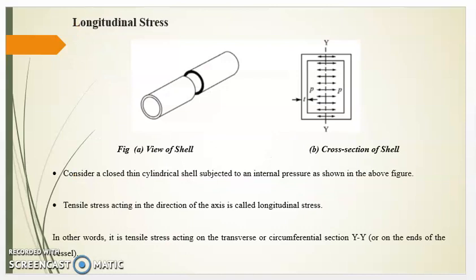Now we will see longitudinal stress. In case of longitudinal stress, pressure is acting along the y-axis. Therefore, consider a closed thin cylindrical shell subjected to an internal pressure as shown in figure. Tensile stress acting in the direction of the axis is called longitudinal stress. In other words, it is a tensile stress acting on the transverse or circumferential section YY.